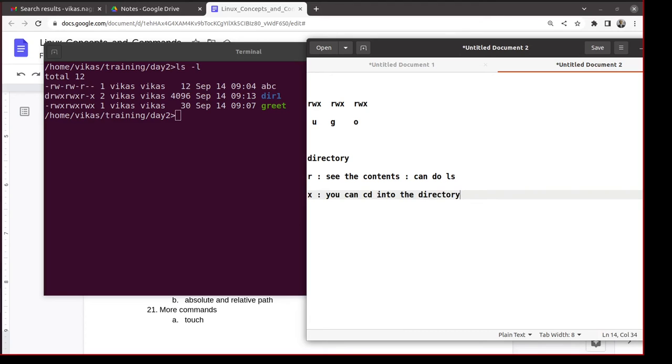Execute means that you can traverse into the directory, you can go there. And write means that you can modify the content. But what is the content of a directory? You can understand a directory as a listing of files. To modify the content means you can change the list of files. How do you change the list of files? By adding files, removing files, renaming files. So you can add, remove, rename files.